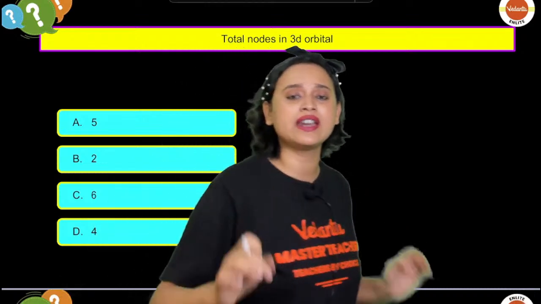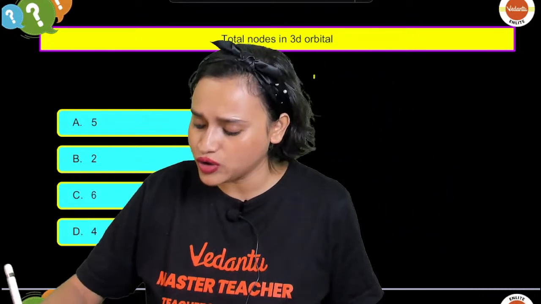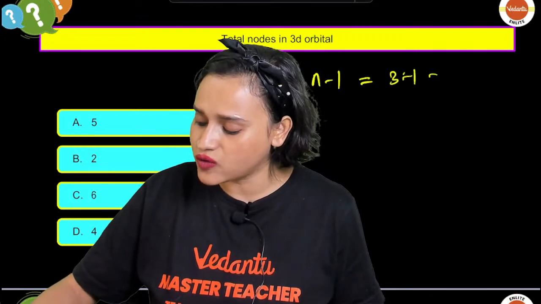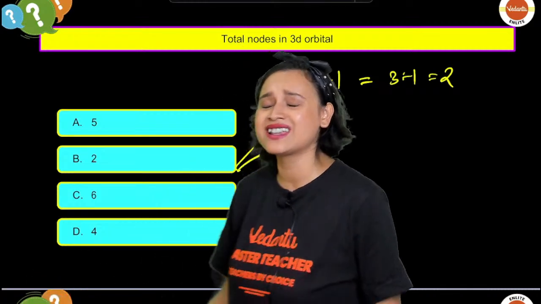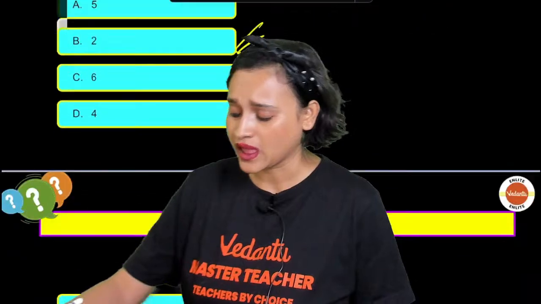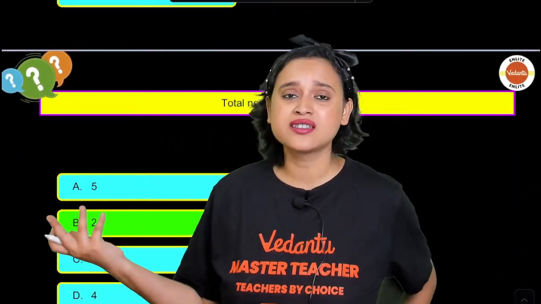Total nodes in 3D orbitals. How do you calculate total nodes in a 3D orbital? You do n minus 1 to calculate nodes. That means 3 minus 1 is equal to 2. That's it. These types of questions also come in JEE. The correct answer is 2.